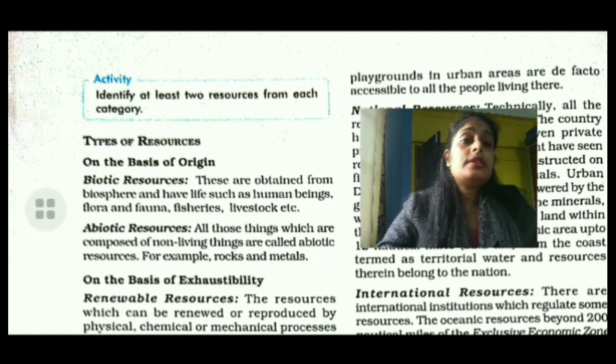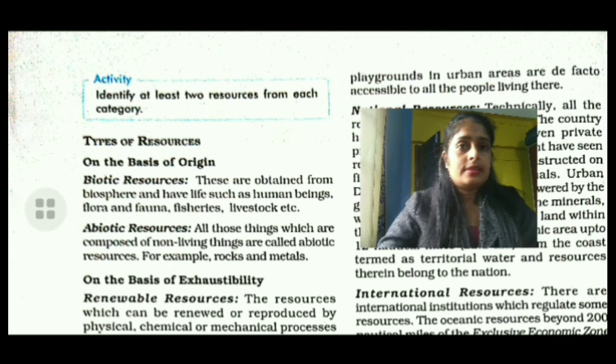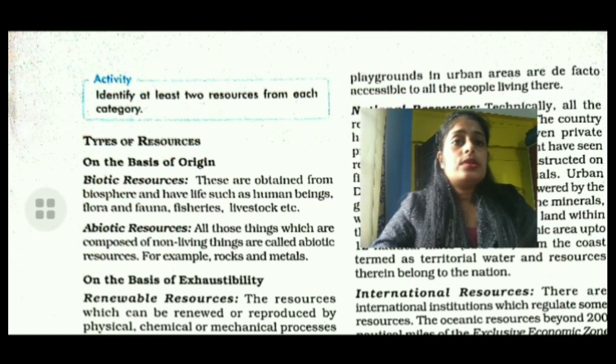Now, on the basis of origin, resources are divided into two types. Number one, biotic resources. These are obtained from the biosphere and have life, such as human beings, flora and fauna, fisheries, livestock, etc. The second type is abiotic resources. All those things which are composed of non-living things are called abiotic resources. For example, rocks and metals.